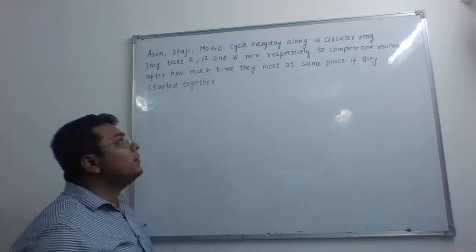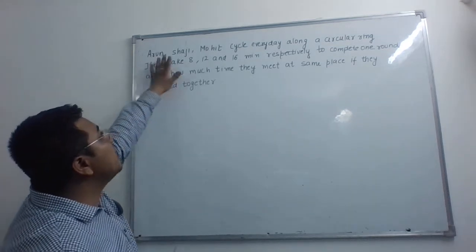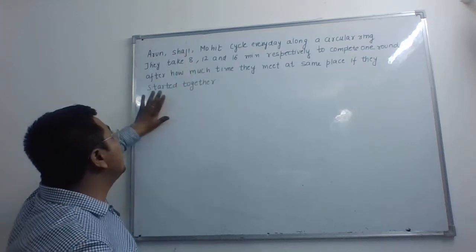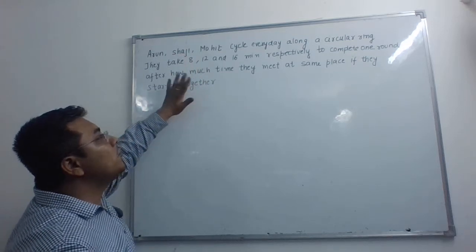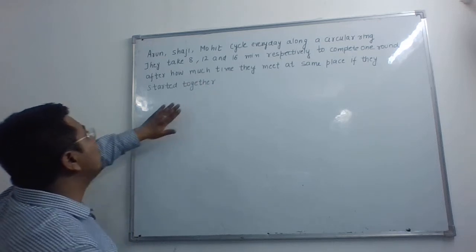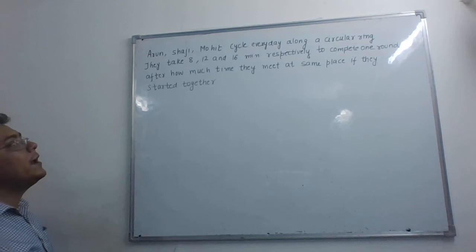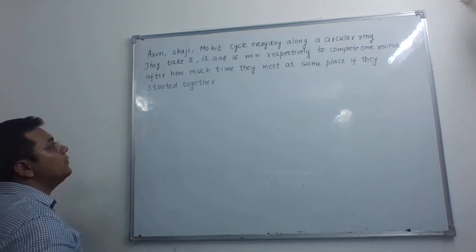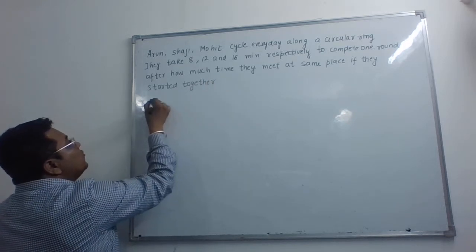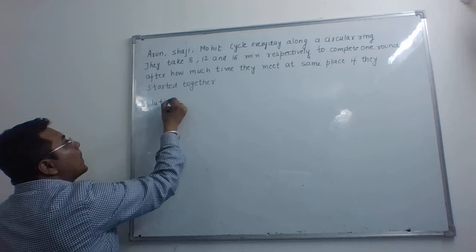In the next question we have Arun, Shaji and Mohit, who cycle every day along a circular ring. They take 8, 12 and 16 minutes respectively to complete one round. After how much time will they meet at the same place if they started together? So the solution for this question is,